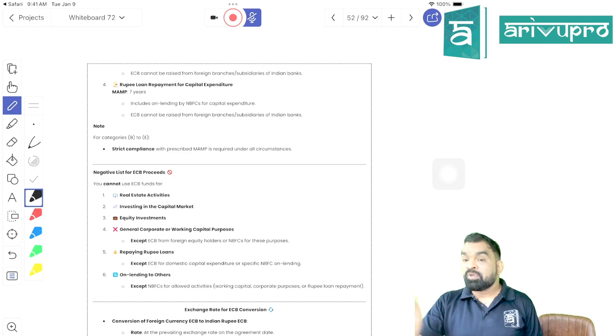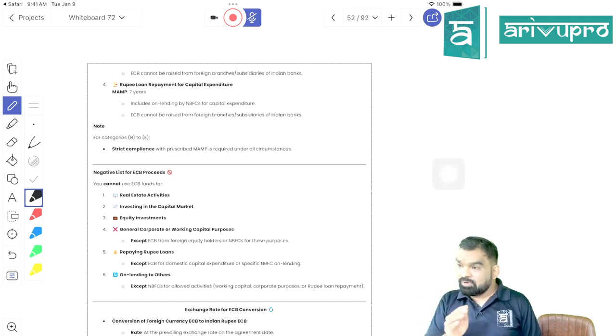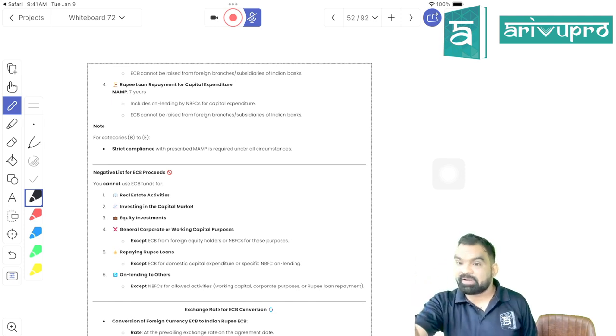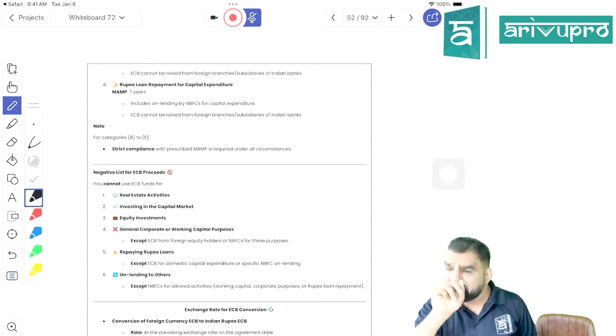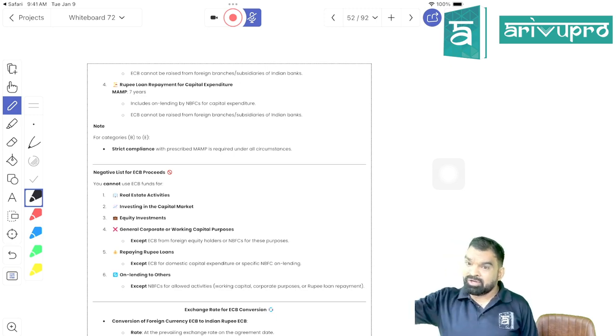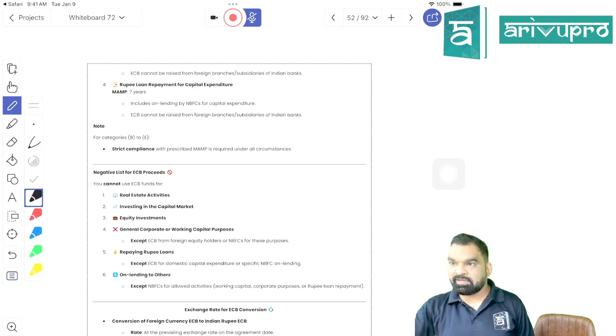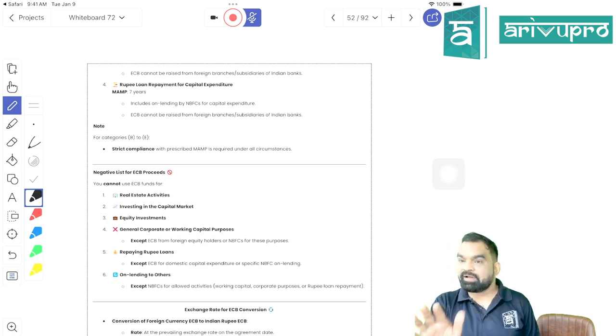Is it clear? So if I'm taking a loan, even a personal loan, I can use that loan to build my own home. Can I say that I took a loan for capital expenditure? Can I say that if my business is taking a loan to buy a new building or for having a new branch office, I have taken a loan for capital expenditure?